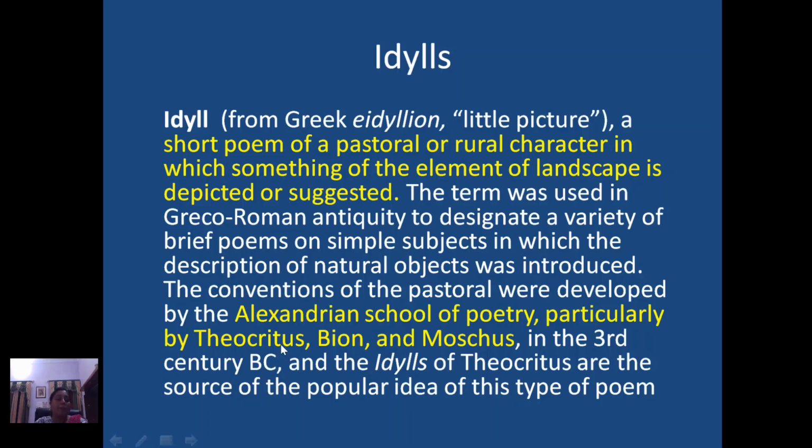This is the time when this Alexandrian school of poetry came into existence in Egypt, and the idylls of Theocritus are the source of the popular idea of this type of poem. So these are those ancient writers, and the origin of idylls came into existence from this time. But you have to remember that an idyll is a short poem of pastoral and rural character.